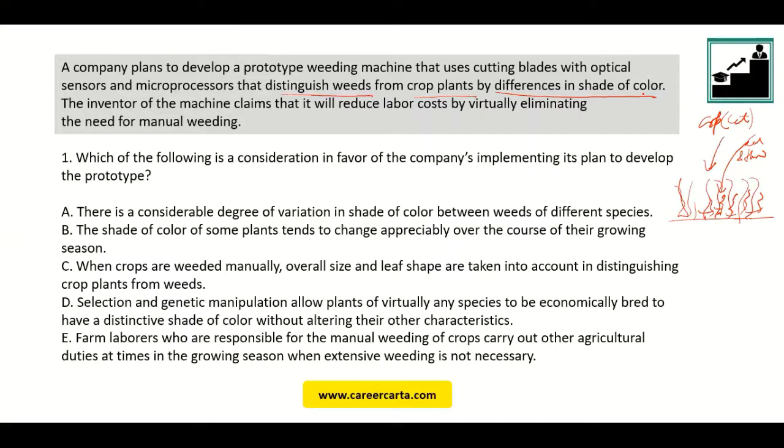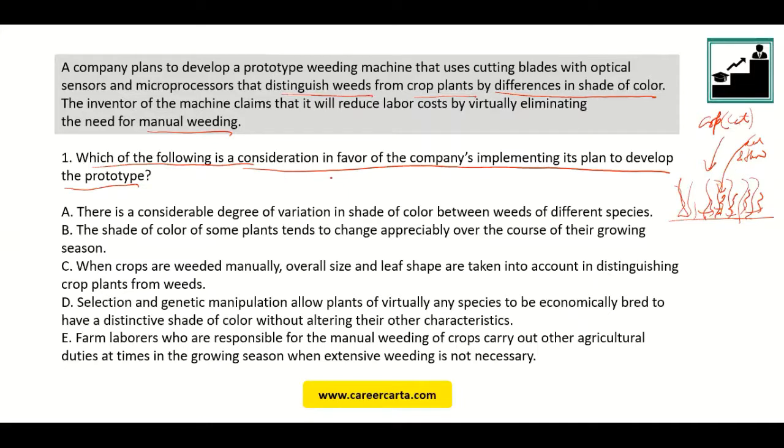Now the inventor says that it will reduce labor cost because it will eliminate the need for manual weeding. Now, consideration in favor of the company implementing its plan to develop the prototype. Okay, so which of the following is the consideration in favor? Now, even before I read the options, let's remember the technique that I talked about. You have a machine that basically has to do a good job if it has to replace manual weeding, right? Manual people are looking at it through their eye. They are able to distinguish what is a weed, what is a crop plant. This machine is probably only going to depend on the color, right?